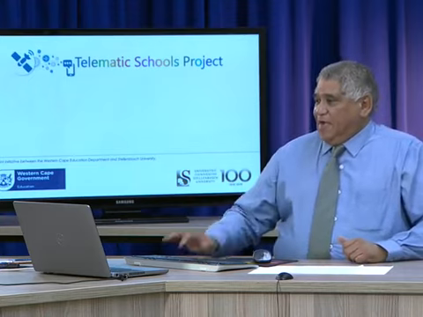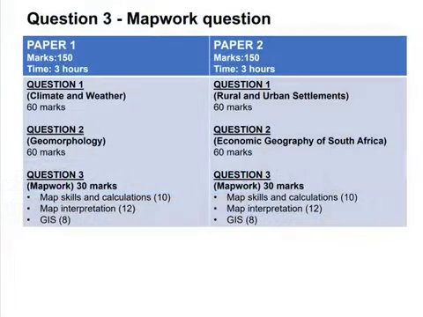Now, Mapwork will be set as question 3 and will be integrated with the topics in papers 1 and 2. Today we will discuss the Mapwork section, in other words, question 3 of both question papers. You must remember that the Mapwork section is part of both question paper 1 and 2. Paper 1 will be 150 marks, 3 hours. That also goes for paper 2.